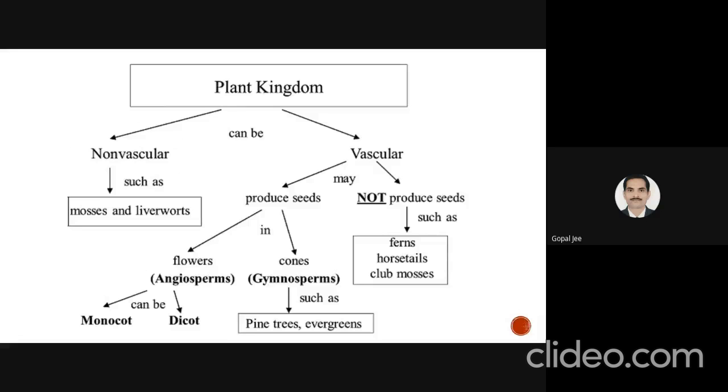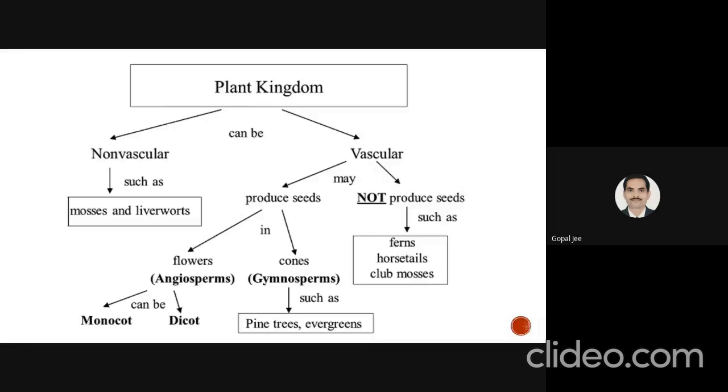The kingdom can be classified as follows. If the plant is non-vascular, it can be said to be a moss, and the examples are mosses and liverworts. And if vascular, then it may produce seeds or may not produce seeds. If the plant is producing seeds and having flowers, it is said to be an angiosperm, and if it is not producing flowers, it is known as a gymnosperm.